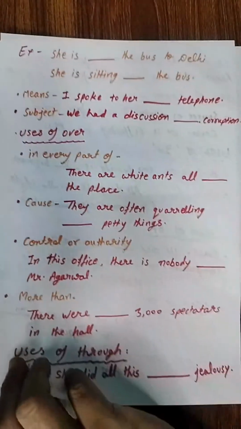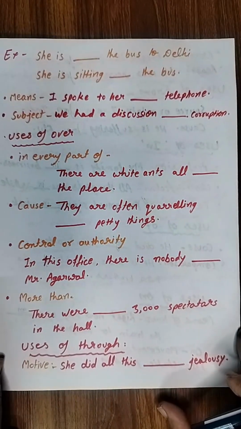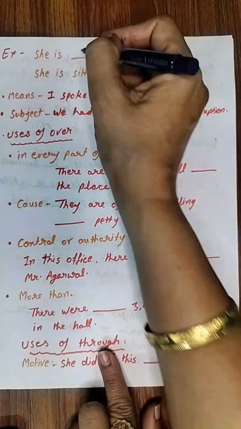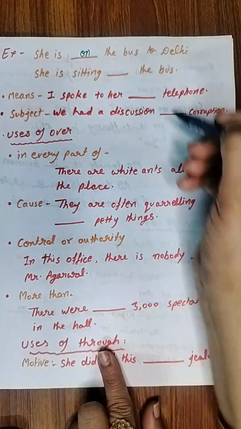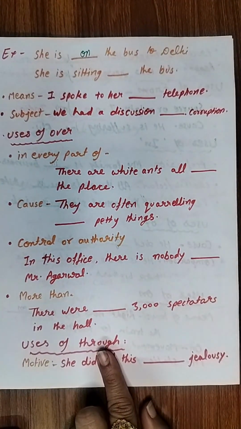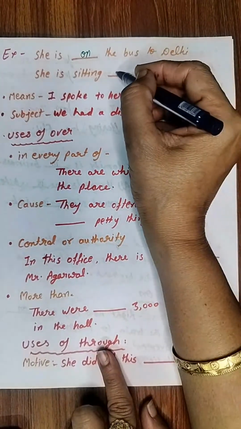Okay, for example, you can see she is dash the bus to Delhi, right? So she is on the bus. She is on the bus to Delhi, right? But yes, at the same time, if it is written she is sitting, then she is sitting in the bus.